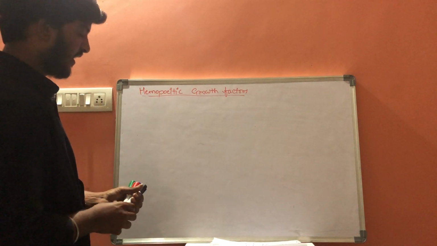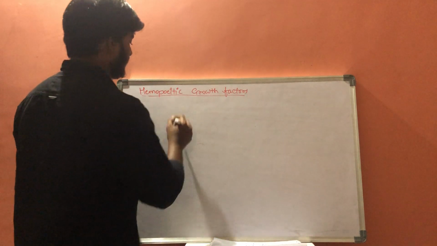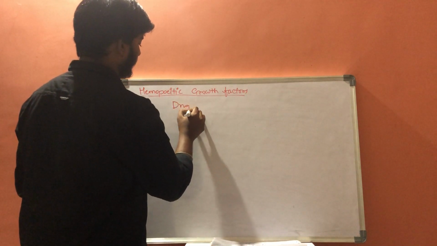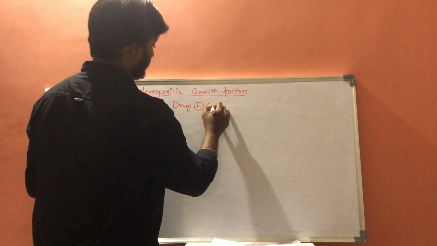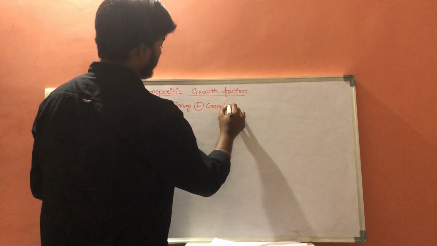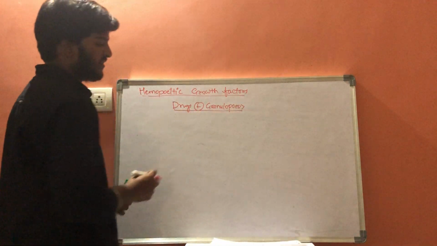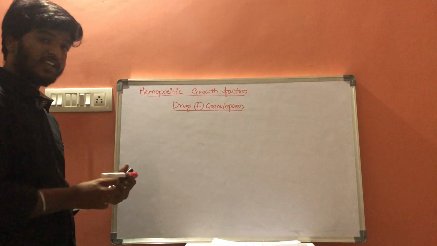And next one is drugs which can increase granulopoiesis. The drugs which increase granulopoiesis are classified into two classes.